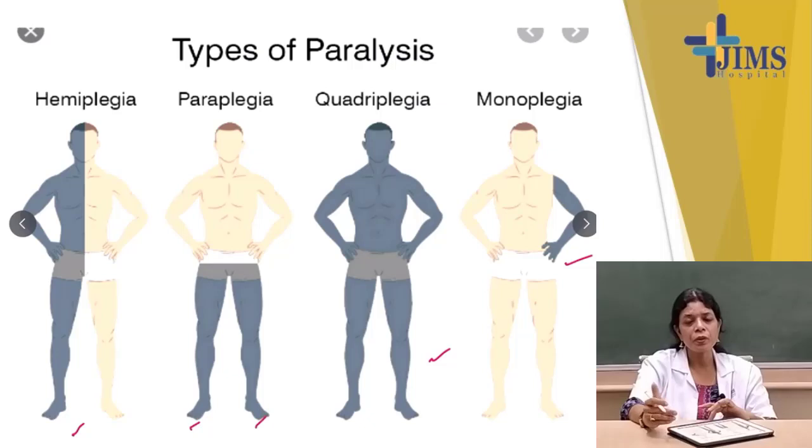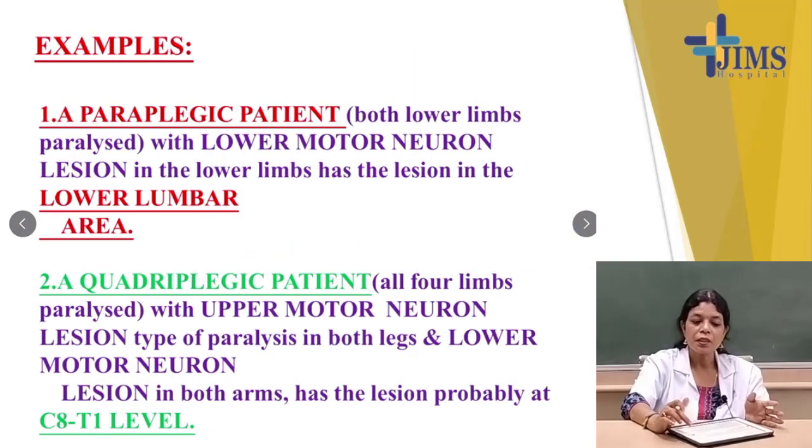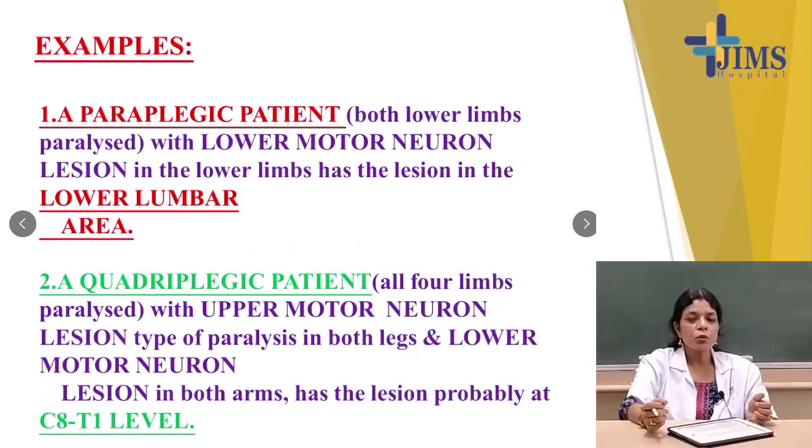These patients will show features of either upper motor neuron or lower motor neuron lesions, and if you know the features of upper motor neuron lesions and lower motor neuron lesions, you have an idea of the level of the lesion. That is why we give importance to upper motor neuron lesions and lower motor neuron lesions. I am giving 2-3 examples, you try to understand.